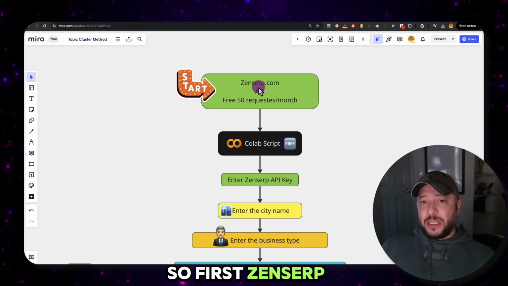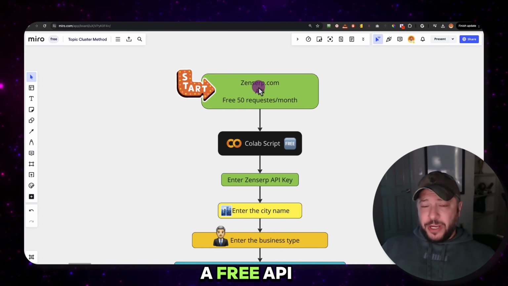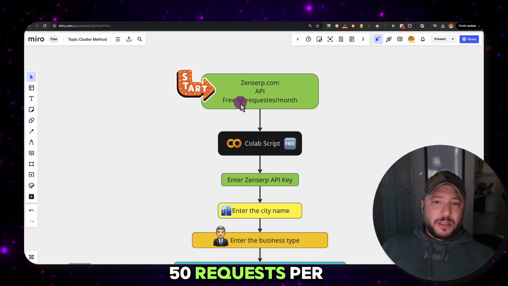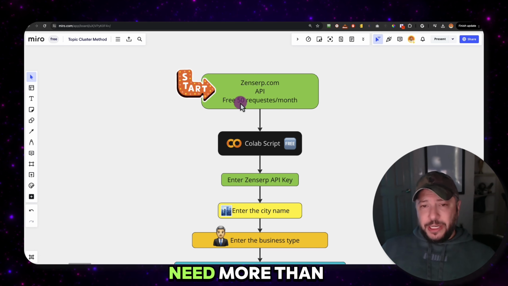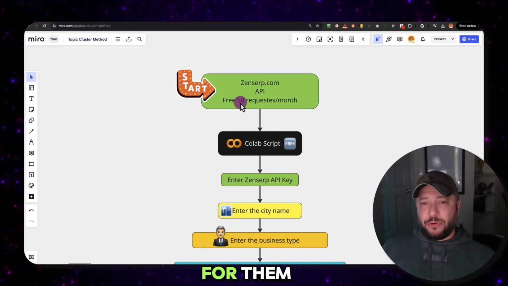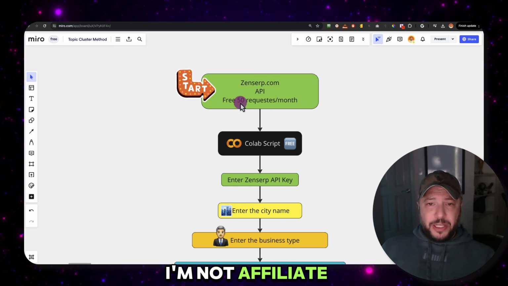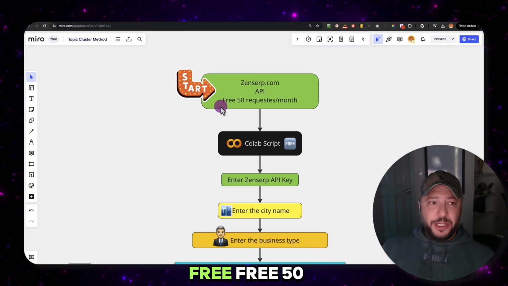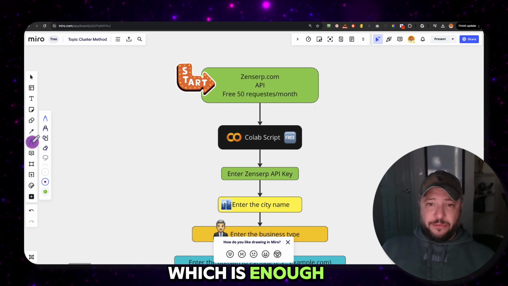So first, with ZenSerp, you could get a free API key from them, which is going to give you about 50 requests per month. I don't think you're going to need more than that. If you do, you're going to pay for them. I'm not an affiliate or anything with them. I found it, it's good that they have a free 50 requests, which is enough for what we do.